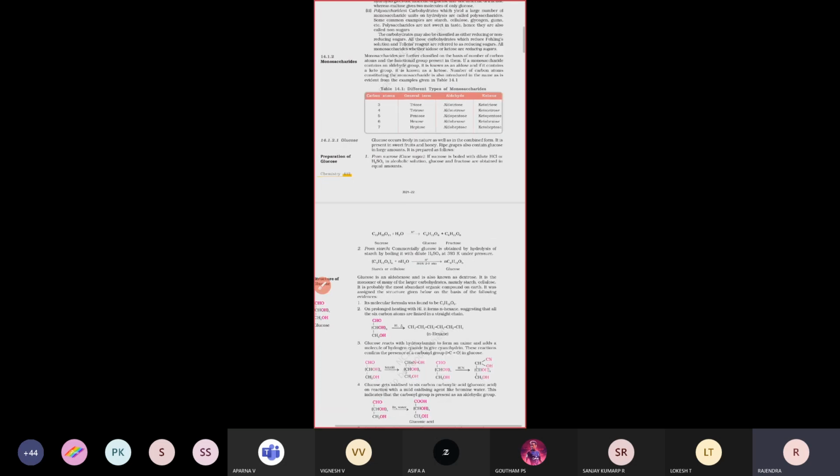First of all, we are now going to discuss glucose. Where is glucose present in larger quantity? In grapes. In ripe grapes, a larger quantity of glucose will be present. Honey also has a larger quantity of glucose. And sweet fruits also contain a larger quantity of glucose.